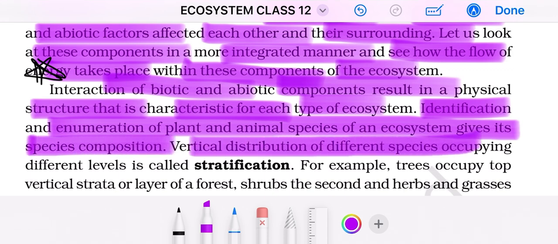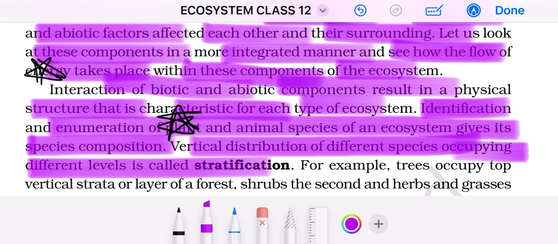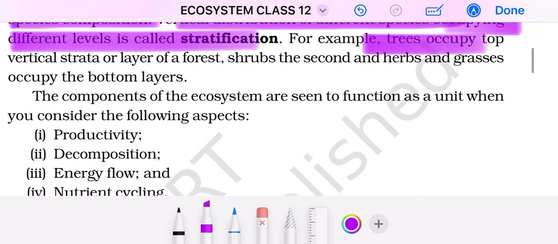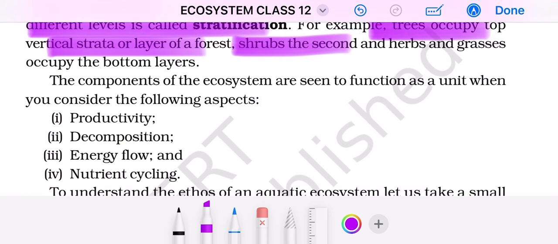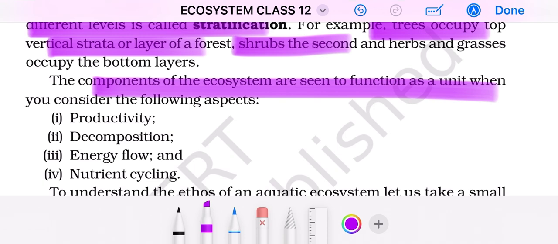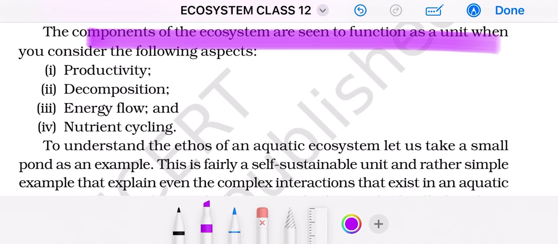Vertical distribution of different species occupying different levels is called stratification. Very important line. Vertical distribution of different species occupying different levels is called stratification. For example, trees occupy the top vertical stratum or layer of a forest, shrubs the second, and herbs and grasses occupy the bottom layer. The components of the ecosystem are seen to function as a unit when you consider the following aspects: productivity, decomposition, energy flow, and nutrient cycling.